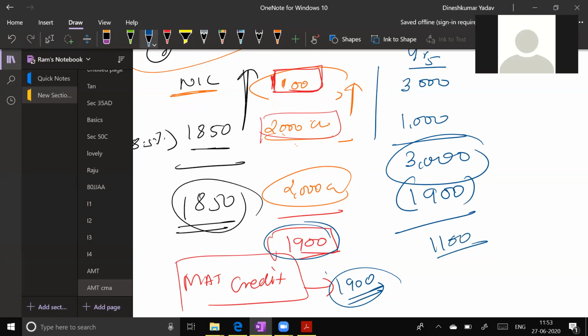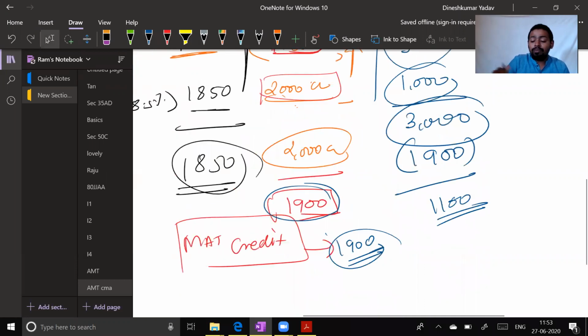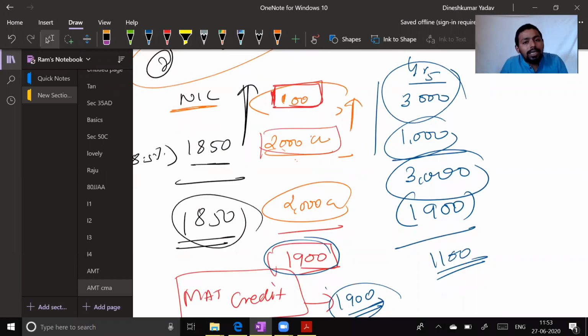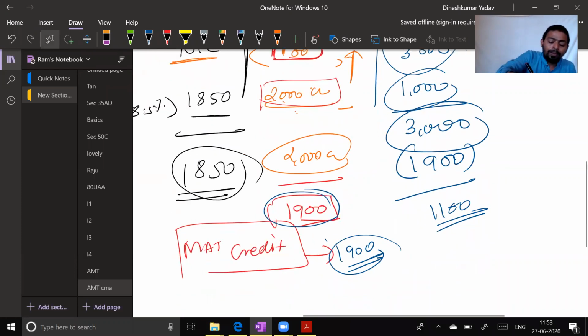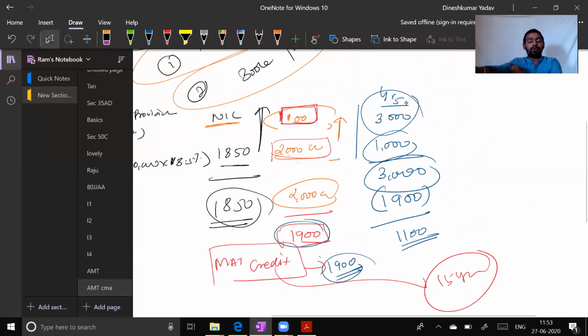Yes. In future, MAT gets set off, because sometime in future your tax on normal income will be greater than book profit. This is their assumption, and therefore MAT credit. Sir, what if I'm not able to set off in 5 years, or 6 years? What if I'm not able to set off in the 6th year, then the 8th, 9th, 10th year? Earlier, a maximum 10-year life was given to MAT credit. Now, because some organizations are not able to reverse the situation even within 10 years, the life of MAT credit has increased to 15 years. This is what the ministry has done with the company.